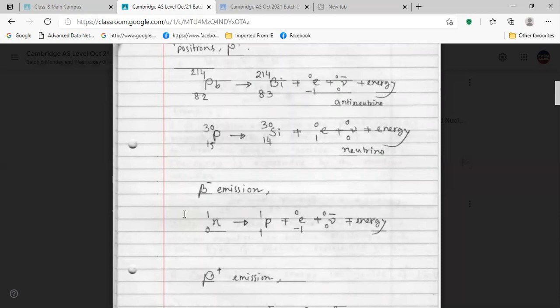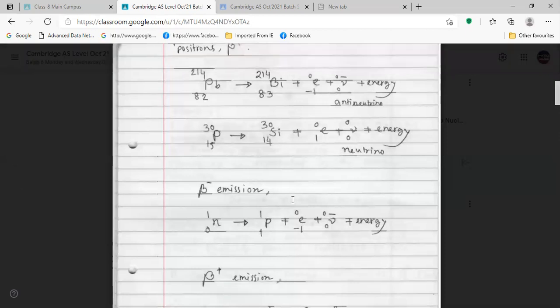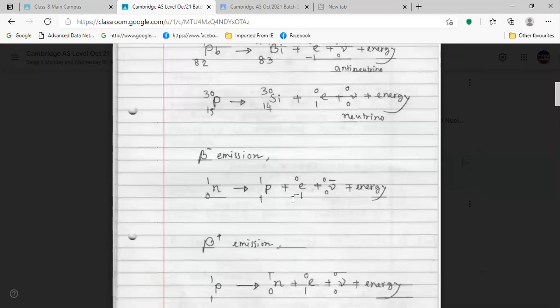Then silicon, then positron. I think it is better to give the plus sign as well in front of the one. You can give a plus sign. If there is no sign, that means plus.